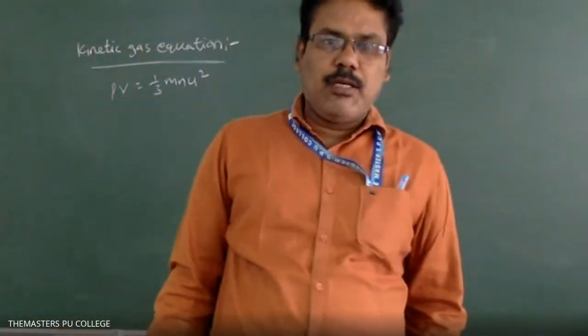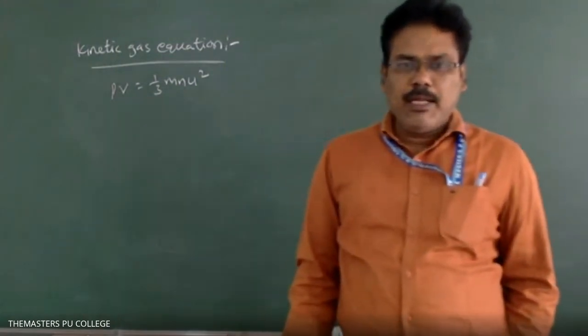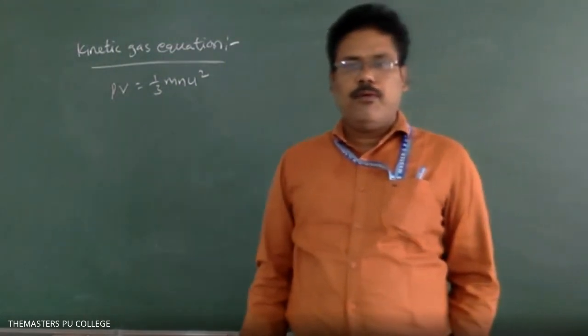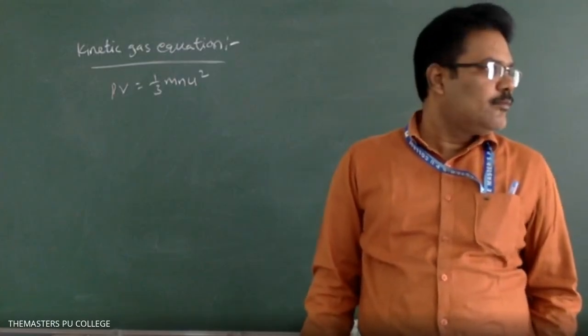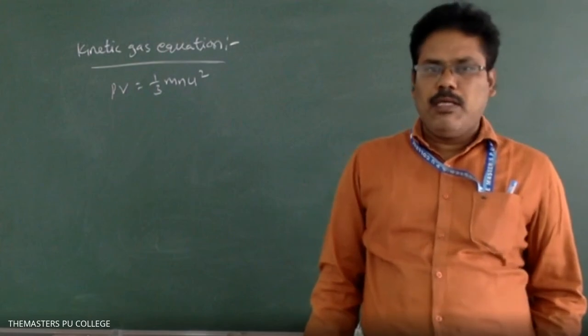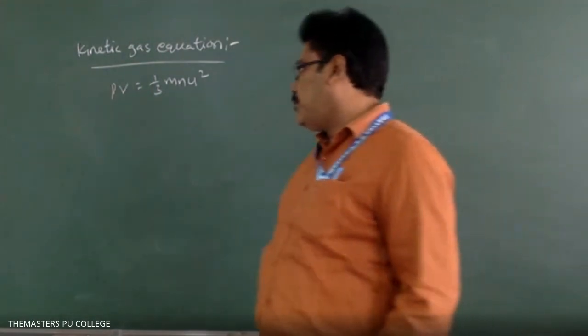The mathematical expression of the postulates of kinetic molecular theory is the kinetic gas equation.